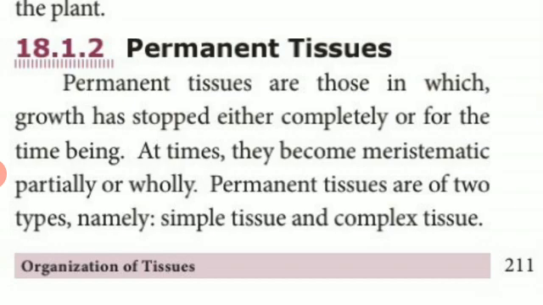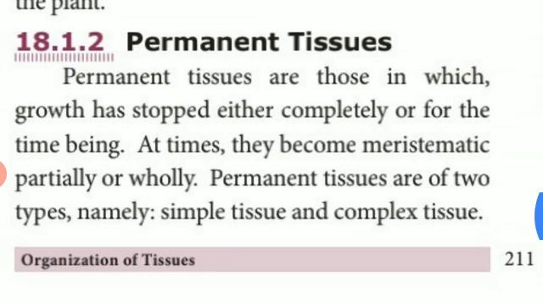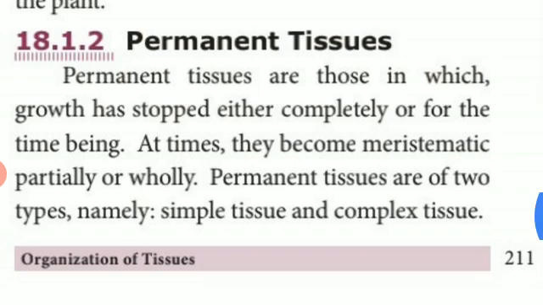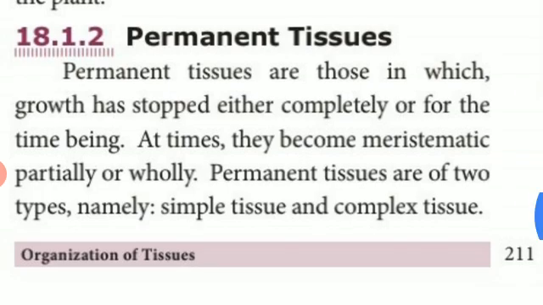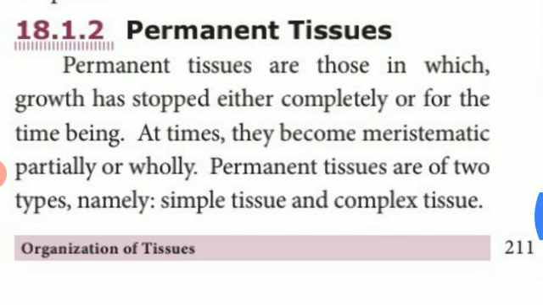Meristematic tissues are capable of producing other cells, but permanent tissues are not like that. They are incapable of producing other cells. Permanent tissues are mature cells, but meristematic tissues are immature cells. At times they become meristematic partially or wholly.